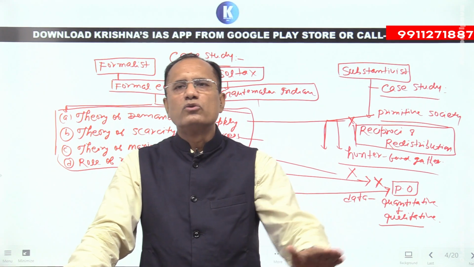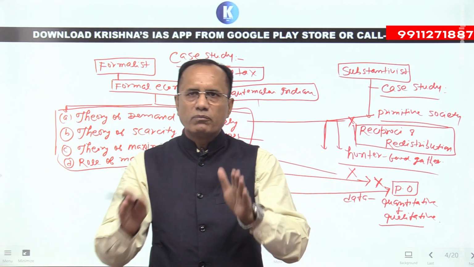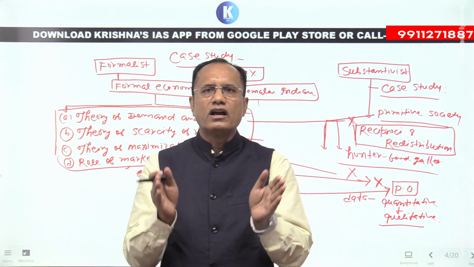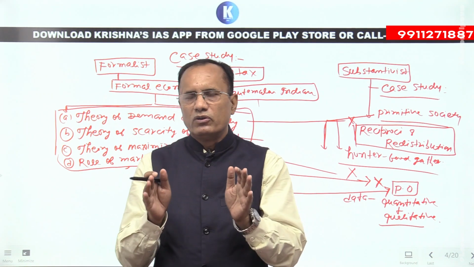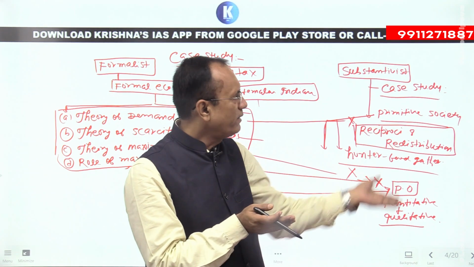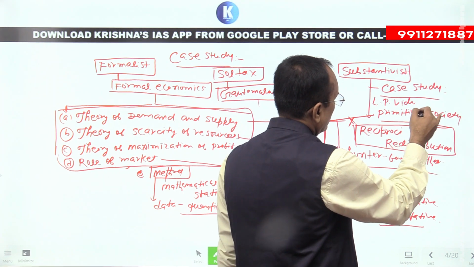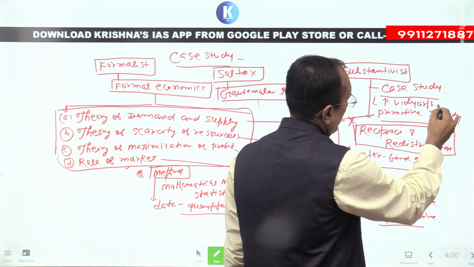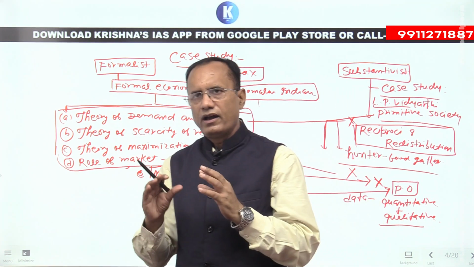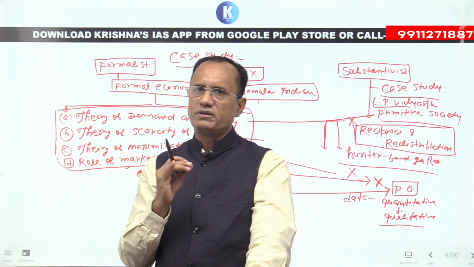And through that he proposed that if you want to understand the economic life of primitive society, we can't understand the economic life of primitive people without understanding their socio-cultural system. So L.P. Vidyarthi rejected the idea that the formal economists' ideas will be useful for the understanding of primitive economy.